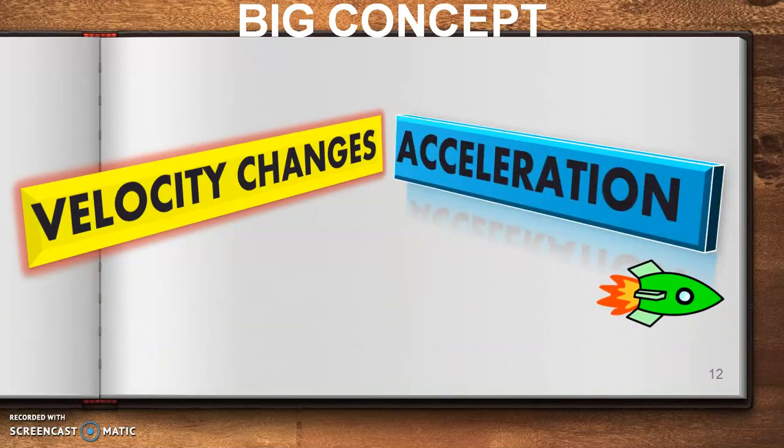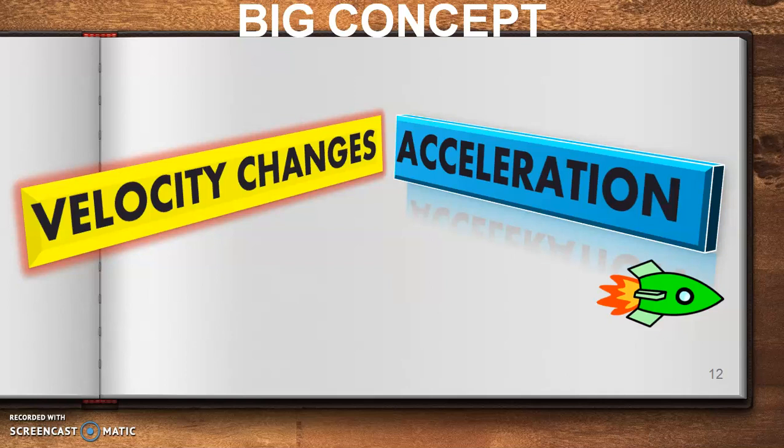So, the big concept is there must be a change in velocity. Then we can say that there is acceleration. That means for uniform motion or for uniform velocity, there is no acceleration. The object is moving because it has velocity. But when it has uniform velocity, that means there is no change in velocity.